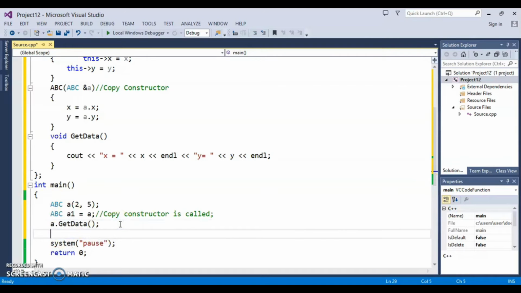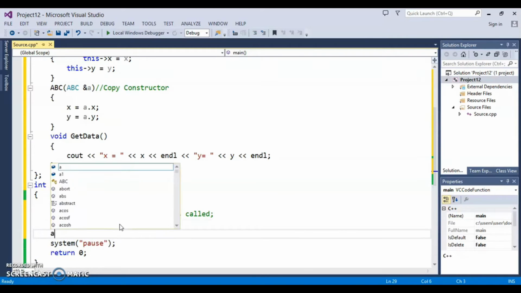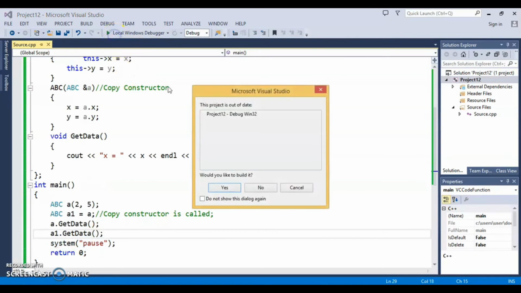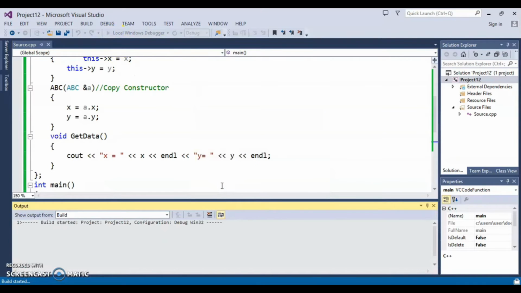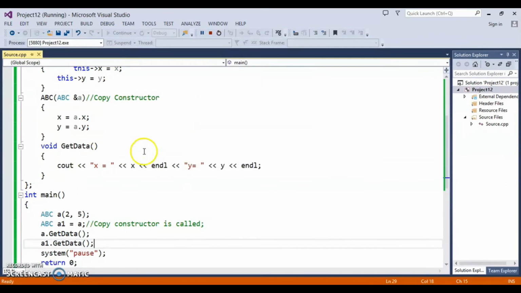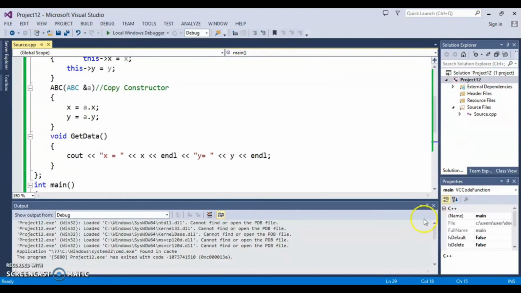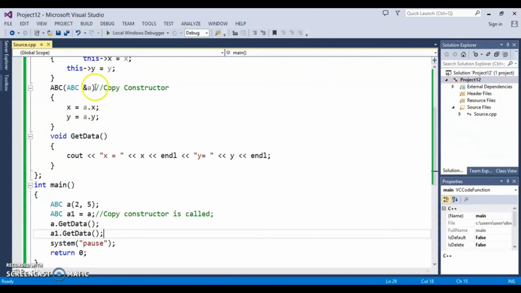Let's check a dot get data, and then a1 dot get data. And let's run it. So it should be 2 and 5 for both the objects. 2 and 5. So this is how you create a copy constructor. Simply, a copy constructor takes an object, or a reference of an object, as its argument.